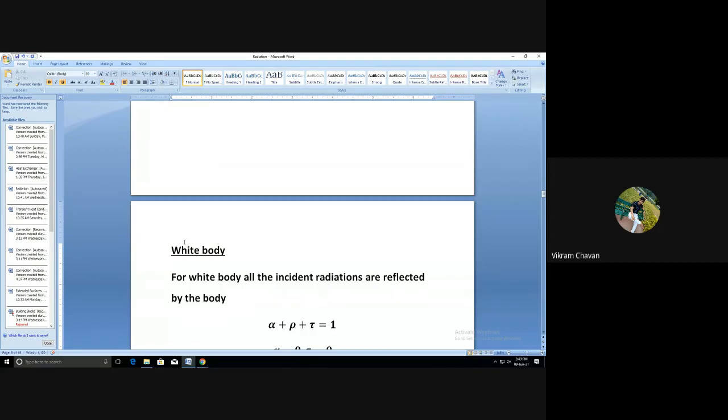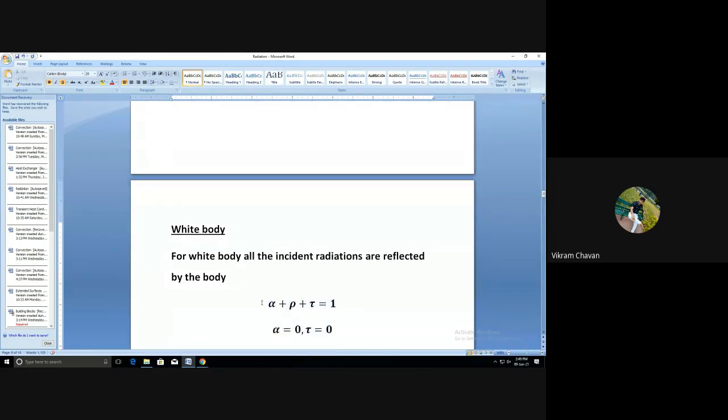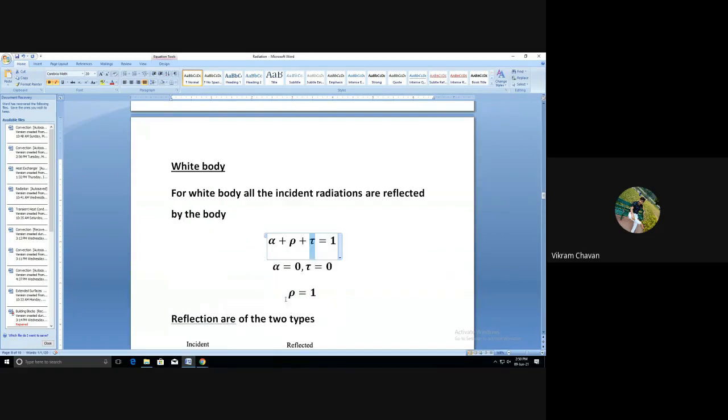Then we get rho is equal to 1. So the reflectivity of a body is equal to 1 in case of a white body.